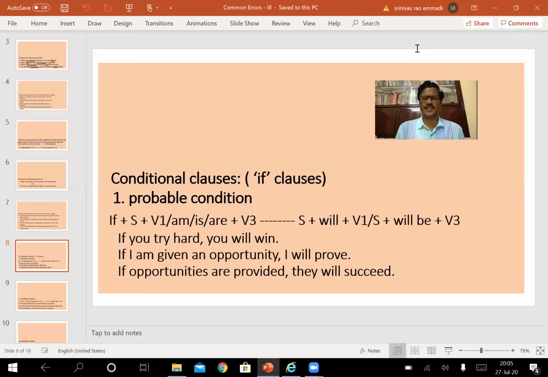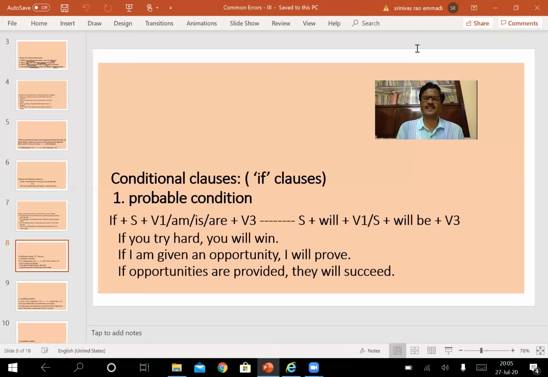If I am given an opportunity, the conditional clause, the if clause, is in simple present tense, but it is in passive form. Simple present tense, passive form. I will prove is in simple future tense. We have to take care of this thing. There is no confusion. Don't get confused. When the if clause is in simple present tense, the main clause should be in simple future tense or with a modal helping verb can. We can form it. And passive construction, we should take care of it.